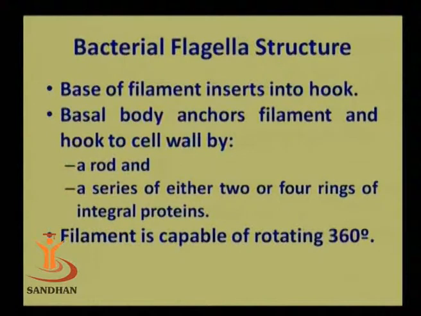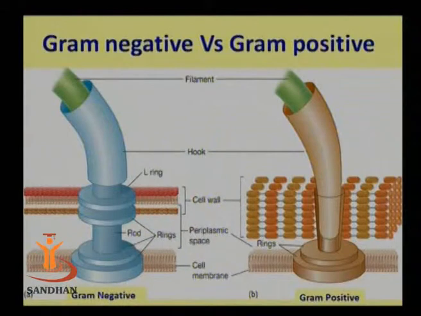Now this number of rings varies from microorganism to microorganism, because as we know, bacteria can be roughly classified into two major groups, gram positive microorganisms and gram negative microorganisms. In gram positive microorganisms, because of the difference in the basic structure of the cell wall, as you can see in the next slide, the number of rings is less.